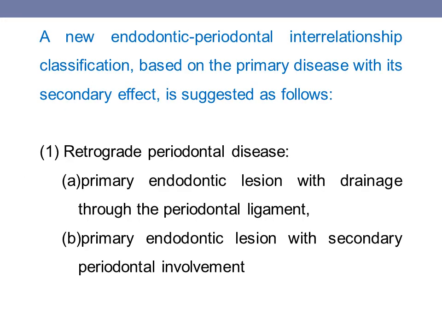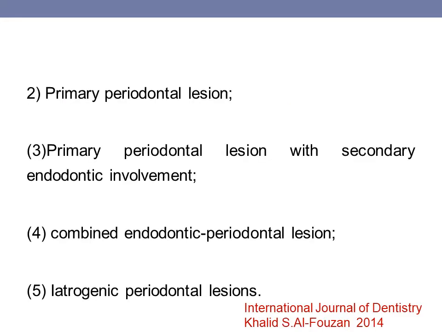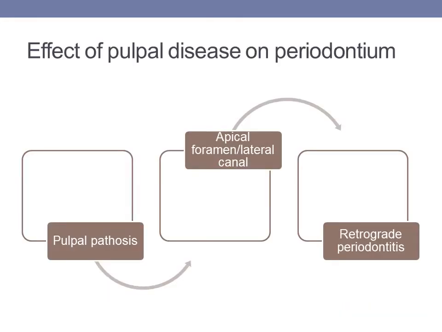Then coming to spirochetes, T. denticola and T. maltophilum are the class of spirochetes which are associated with both endodontic and periodontal disease. Primary periodontal lesion with secondary endodontic involvement, combined endodontic periodontal lesion, and iatrogenic periodontal lesions. Now, we will see how the pulpal disease affects the periodontium.